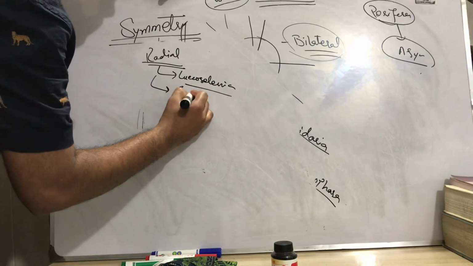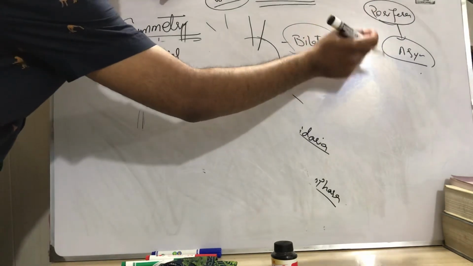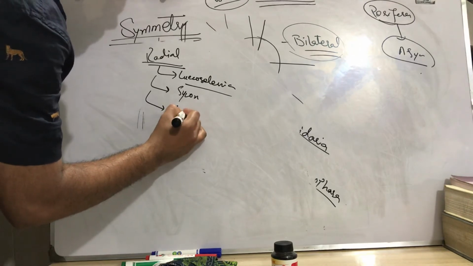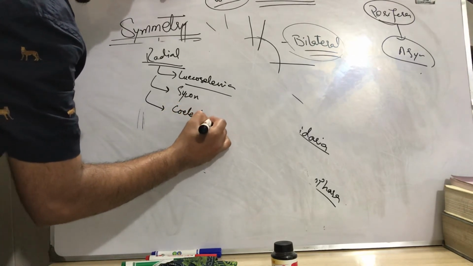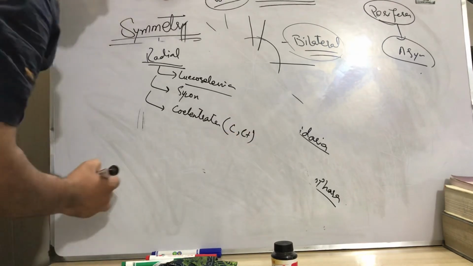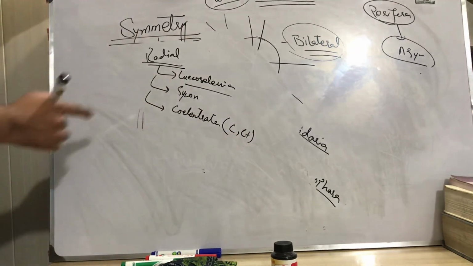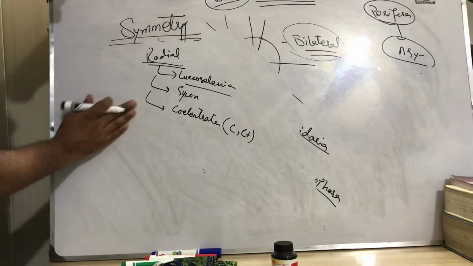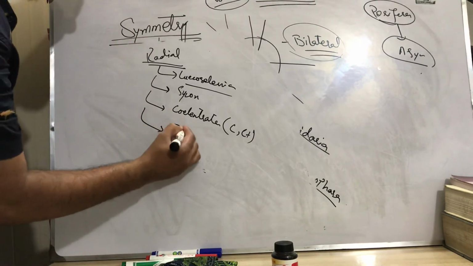Second, Cyclone, also a Porifera, also a sponge. Third, Coelenterata, Cnidaria and Ctenophora. And another very important example, also an exception, starfish.